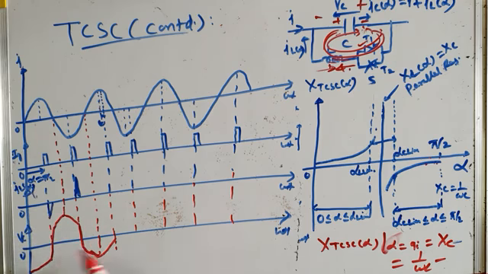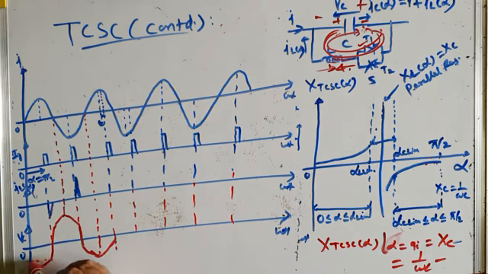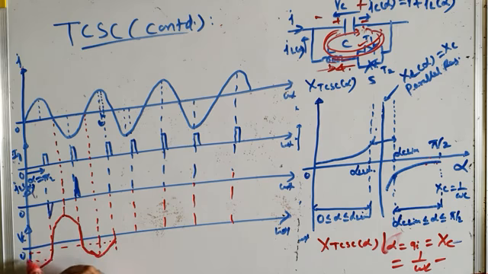ठीक है. अब इस केस में हम क्या कर रहे हैं, we are allowing the capacitor voltage to discharge more because we are retarding the firing of the TCR. जितना आप TCR फायरिंग रिटार्ड करोगे उतना कैपेसिटर ज़्यादा डिस्चार्ज करेगा. यहाँ इस केस में आप यहाँ पे TCR को फायर कर रहे थे, और अब जब आप रिटार्ड करोगे, you are firing here, I mean you can see the capacitor voltage has become less than the previous voltage.